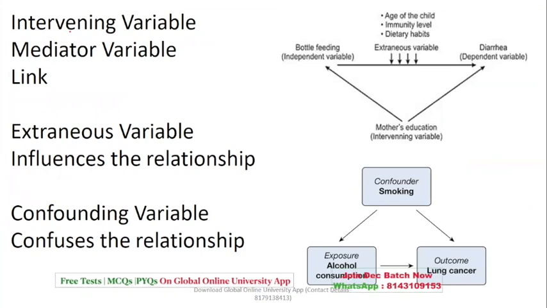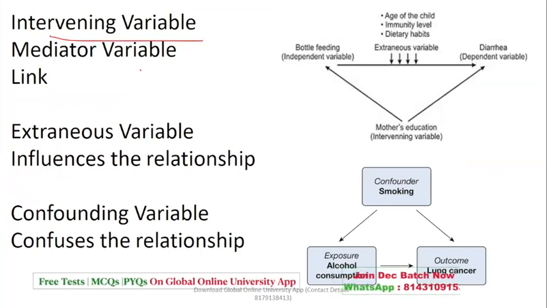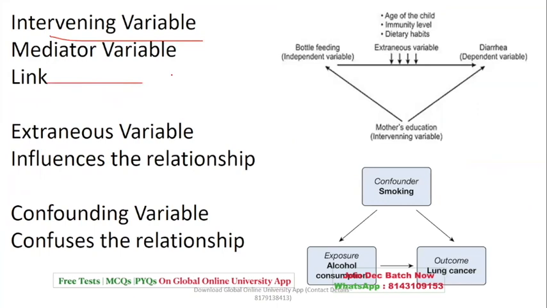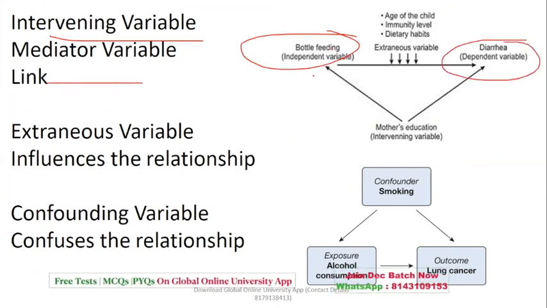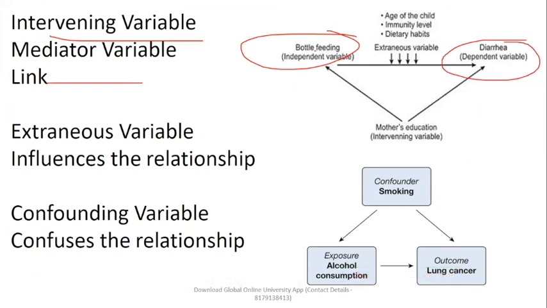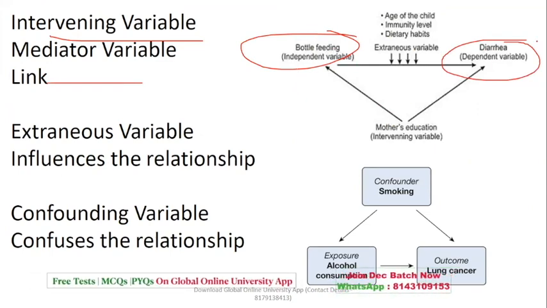Apart from this, there are some other variables also, like intervening variable. It is called a link variable, mediator. For example, if you're talking about bottle feeding, and the child is getting affected, so feeding is the independent variable, but if something goes wrong over here, the effect will be on the health of the child. Okay, that is a dependent variable. So mother's education with respect to the hygiene part plays a role of what? The mediator, that is in the form of intervening variable.